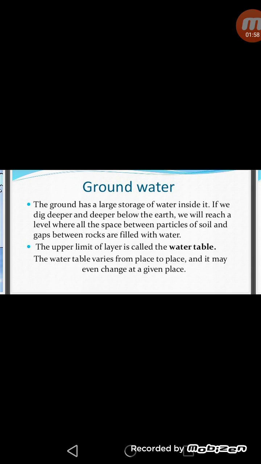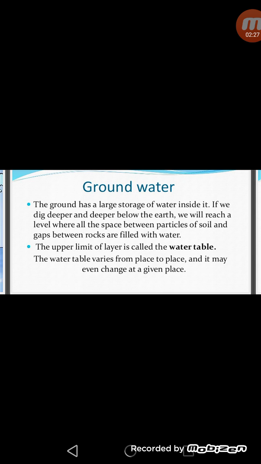Now the next topic is groundwater. The ground has a large storage of water inside it. If we dig deeper and deeper below the earth, we will reach a level where all the spaces between particles of soil and gaps between rocks are filled with water. It means from here the water table starts, and the upper limit of this layer from where the water starts inside the earth is called the water table.